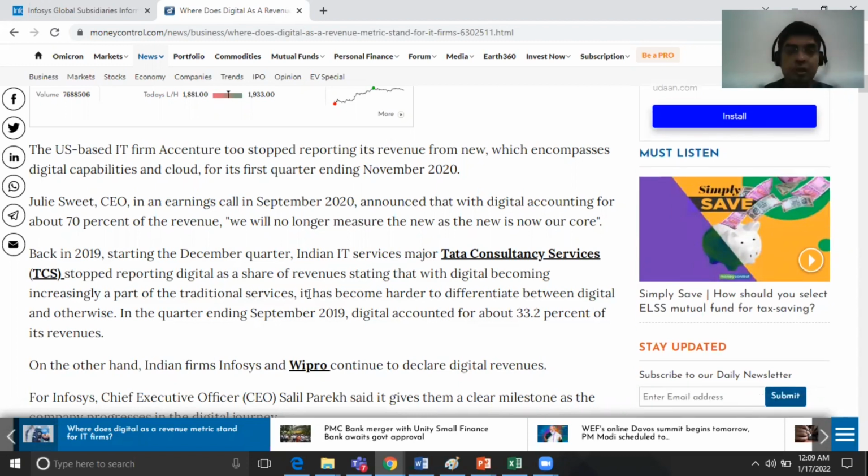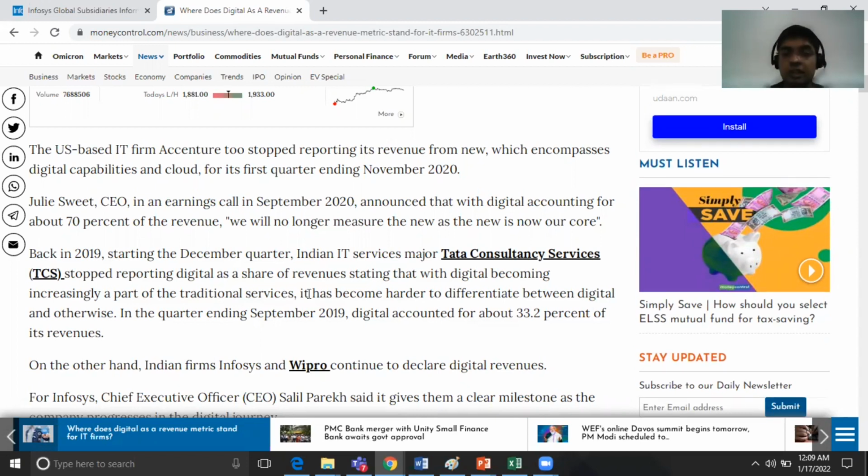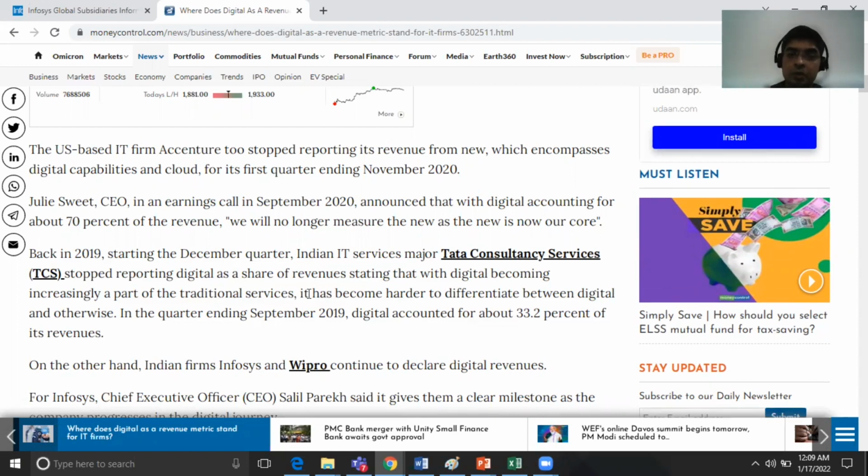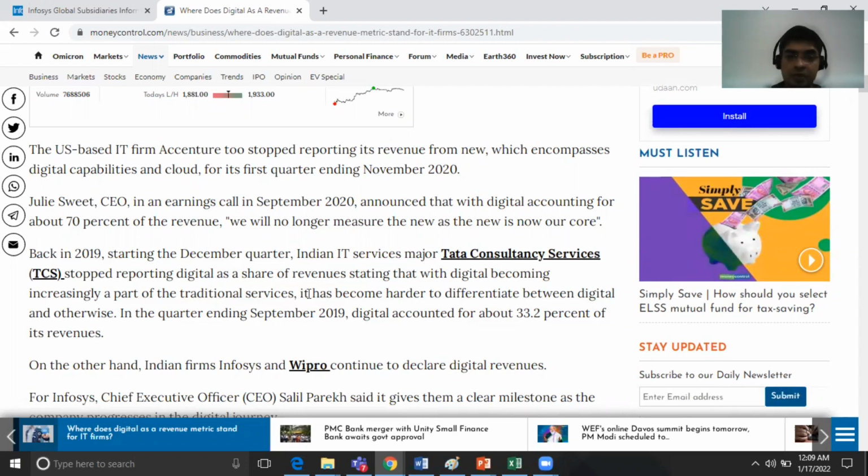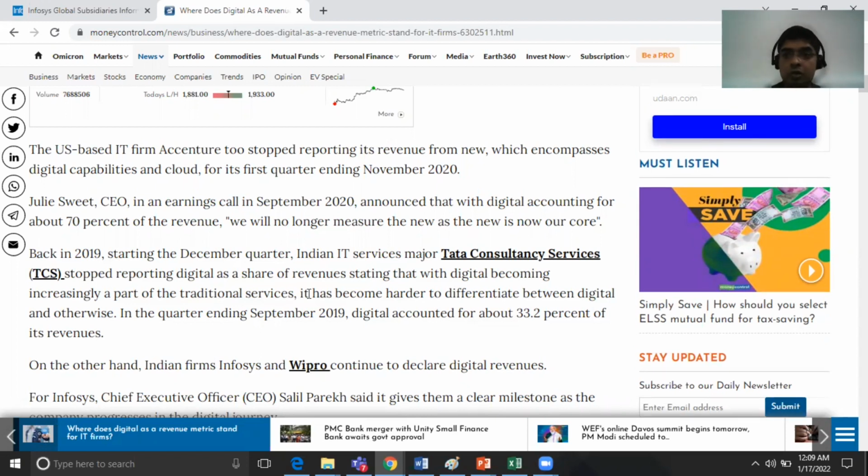To give you an example, when Accenture originally reported the digital revenue, it turned out that 70% of the total revenue share was because of the digital services, and hence it did not make much sense for Accenture to bifurcate digital from the core, because digital now became core for Accenture.